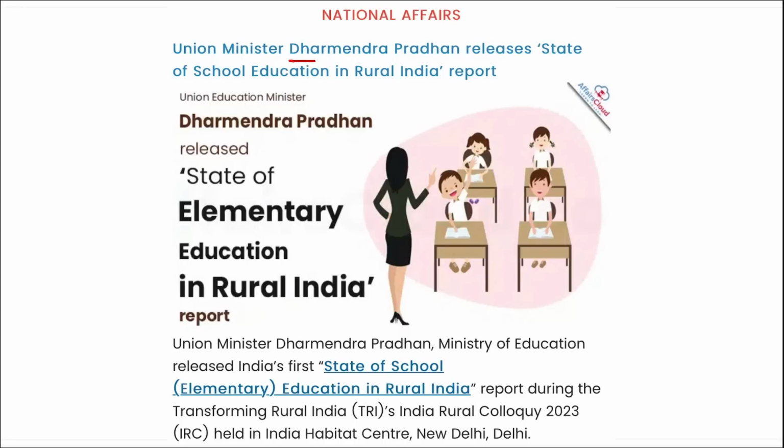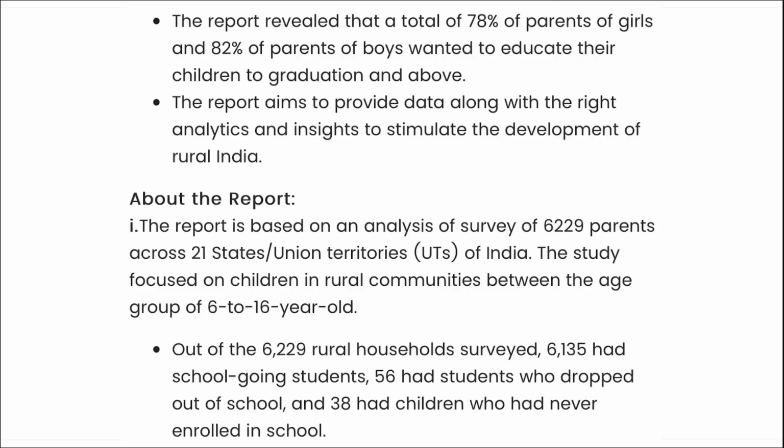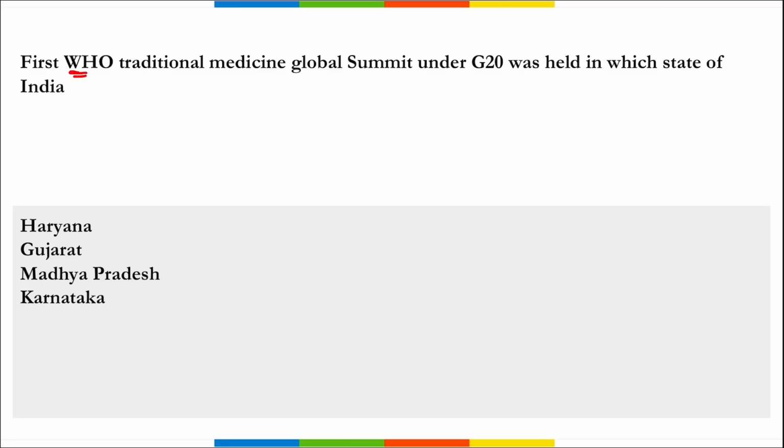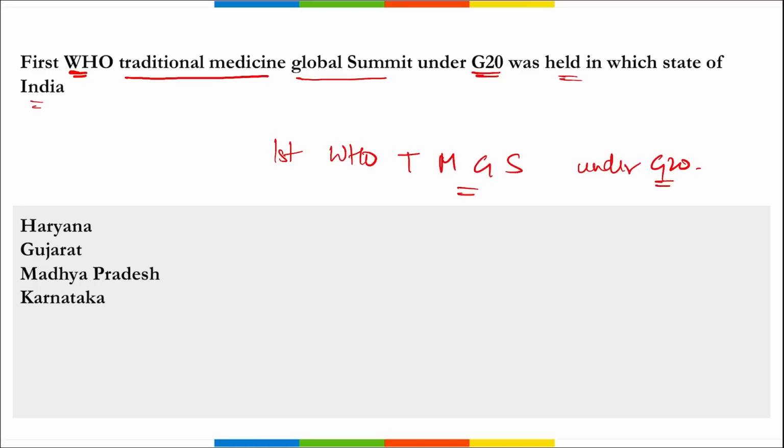Next, here you can see Dharmendra Pradhan released this State of School Education in Rural India report. Next, the first edition of the WHO Traditional Medicine Global Summit that was held under G20 was held in which state of India? So the first ever WHO Traditional Medicine Global Summit that was held under G20, this summit was held where, in which state? It was held in the state of Gujarat.